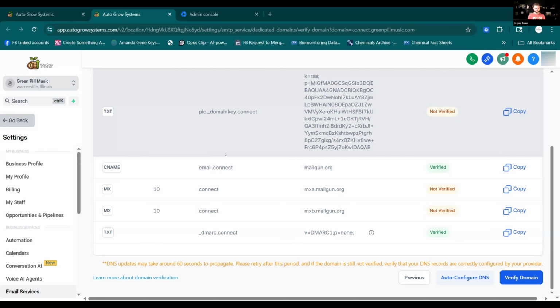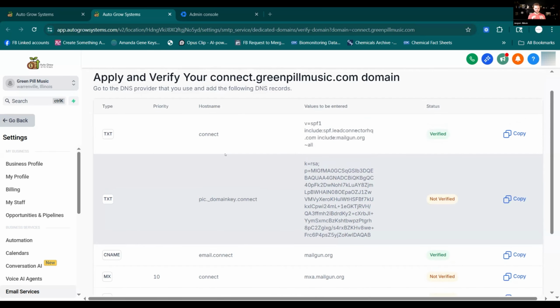Now, these emails here are emails, but they don't look really clean. That's why we wouldn't use them as our front-facing email. These ones would be like info dot replies at whatever your domain is.com. They're not a clean looking email. Your Google Workspace one will look clean. It'll be like Amanda at autogrowsystems.com or info at autogrow. It'll look like a really nice, clean email. So you use one for more inbound stuff, and then you use this GoHighLevel one for your automations in GoHighLevel and for your blast emails that you send in bulk, if that makes sense.